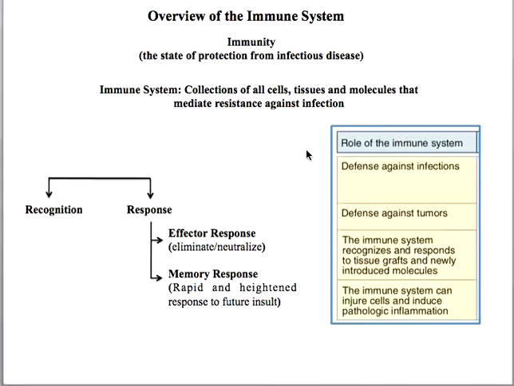That means the immune system of our body has certain roles or functions. By this you have already understood that the roles are, for example, defense against infections and then defense against tumors. Tumors are altered self cells, and the immune system can also respond to tissue grafts and newly introduced molecules. Grafting means taking a portion of tissue from another organism of the same species and putting it into the particular host. And the immune system can also cause pathologic inflammation.